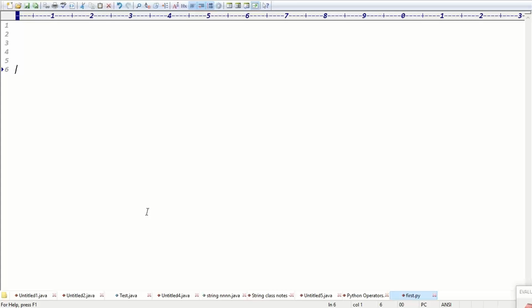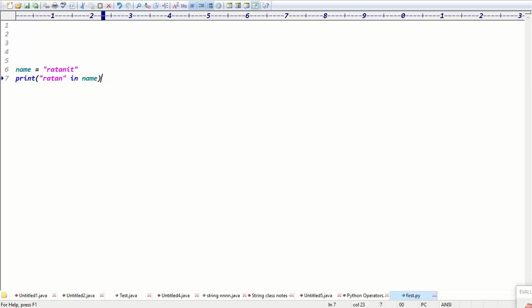Exactly. For example, if I take name = Ratan IT, something like this. Here I want to check whether my string contains Ratan or not. So print Ratan in name, with the in keyword, guys. We use the in keyword to check whether Ratan is in name or not. Tell me, guys, is Ratan there in name or not?